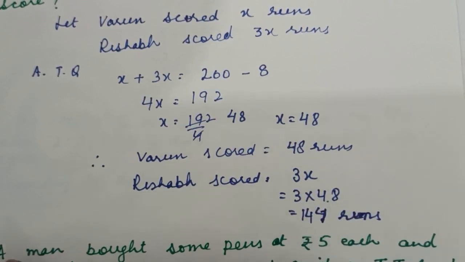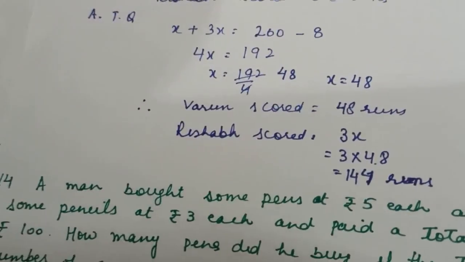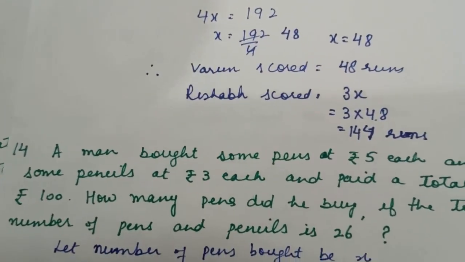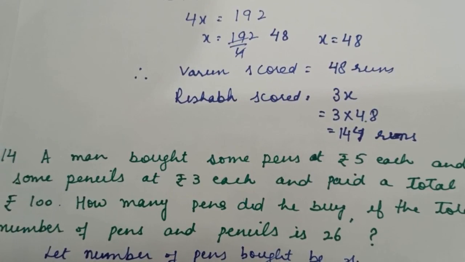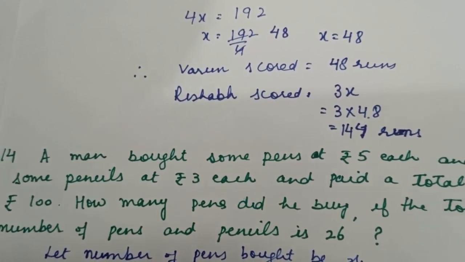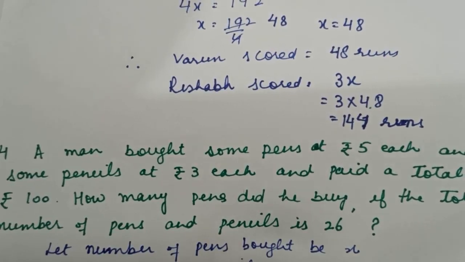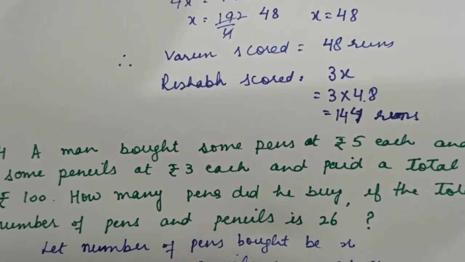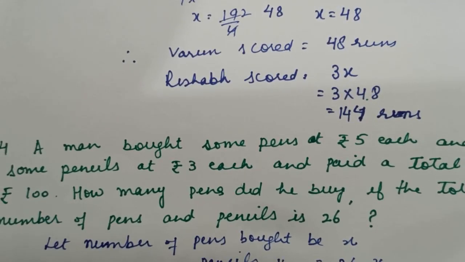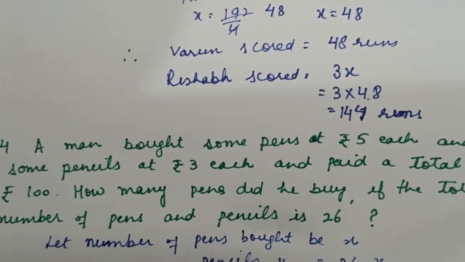Let us discuss the next question, number 14. The question is: a man bought some pens at rupees 5 each and some pencils at rupees 3 each and paid a total of rupees 100. How many pens did he buy if the total number of pens and pencils is 26?